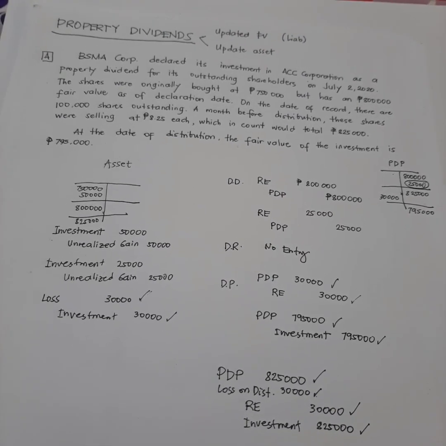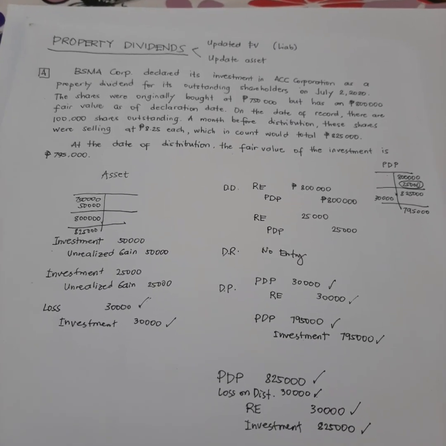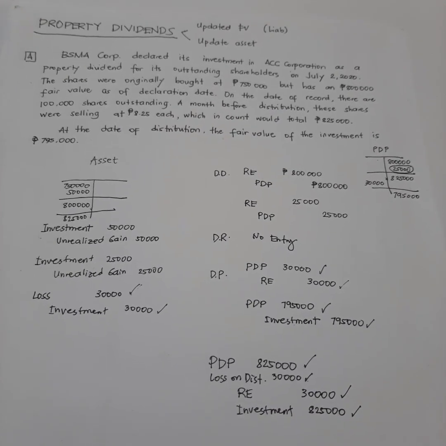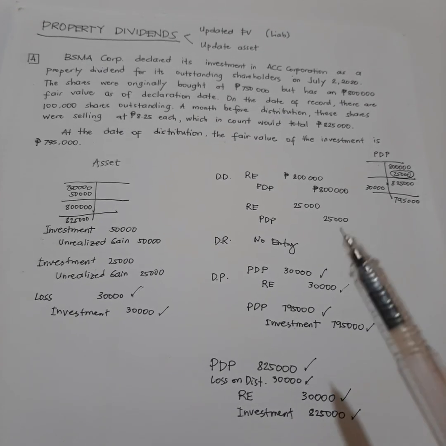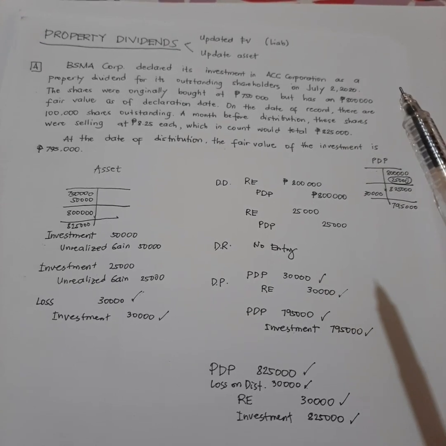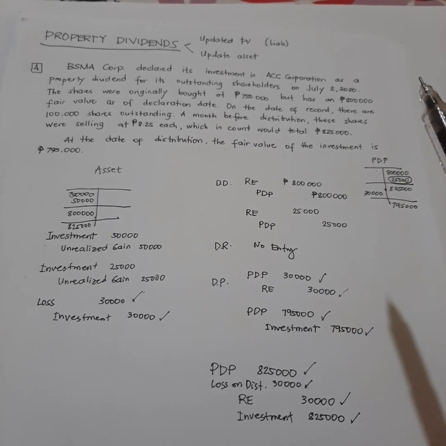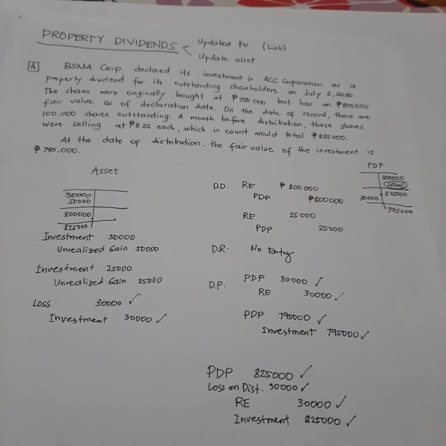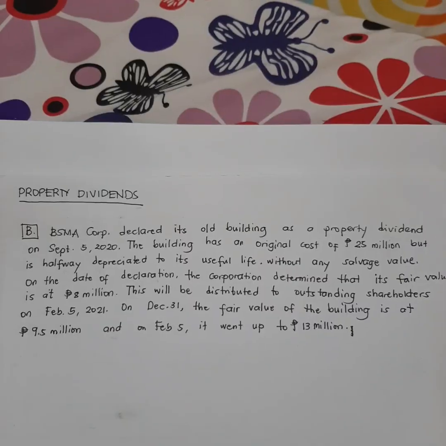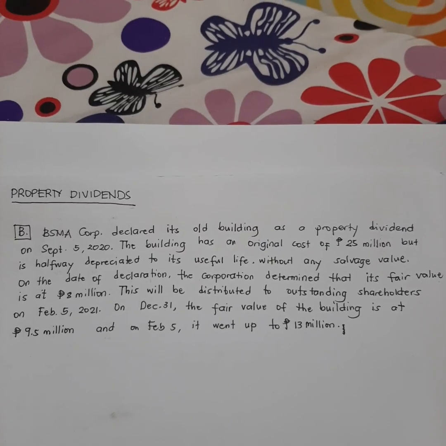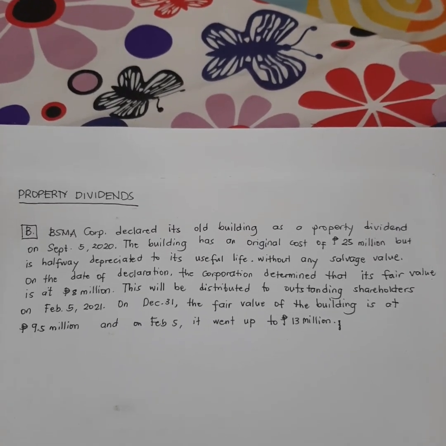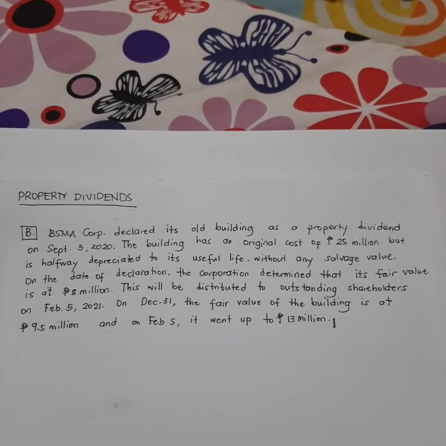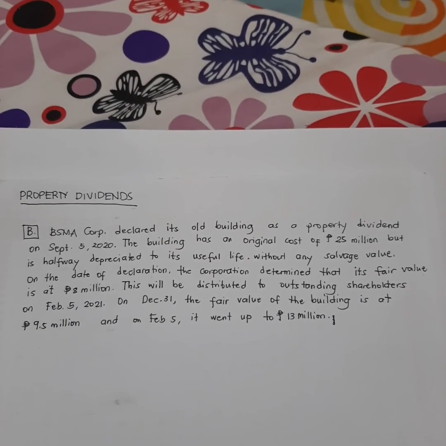Okay? So, now let's proceed to property dividends when it comes to other properties which could be buildings and land. Okay? Okay, so now let's have the second example. So in this case, the property dividend declared is a depreciable asset.